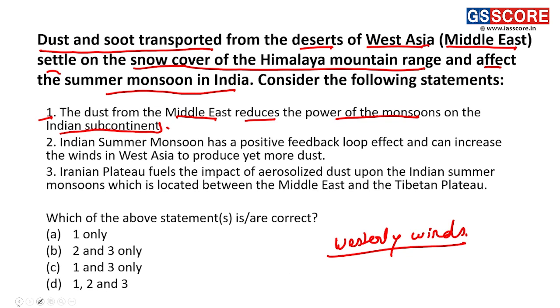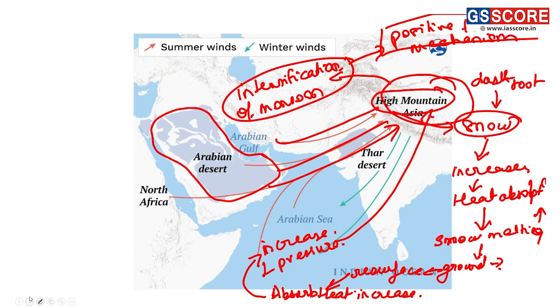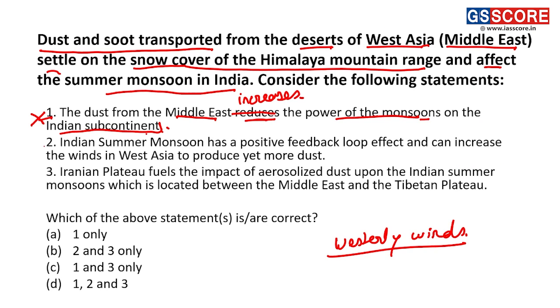Thus, looking at statement 1, the dust from the Middle East reduces the power of monsoon on the Indian subcontinent. This is an incorrect statement, because it increases the power of monsoon on the Indian subcontinent, as we have understood from this diagram and this analysis. Statement 2: Indian summer monsoon has a positive feedback loop effect and can increase the winds in West Asia to produce yet more dust.